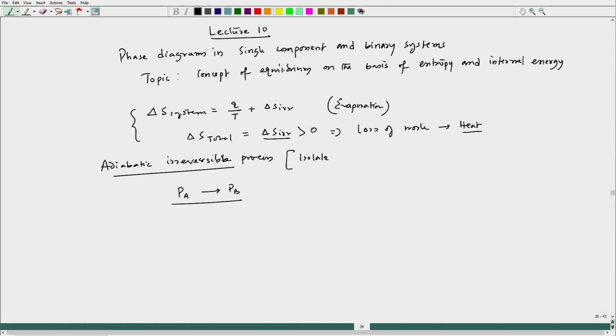Let us consider that it is isolated. Then this process would have some work loss, and that work loss converts to some amount of heat within the system.